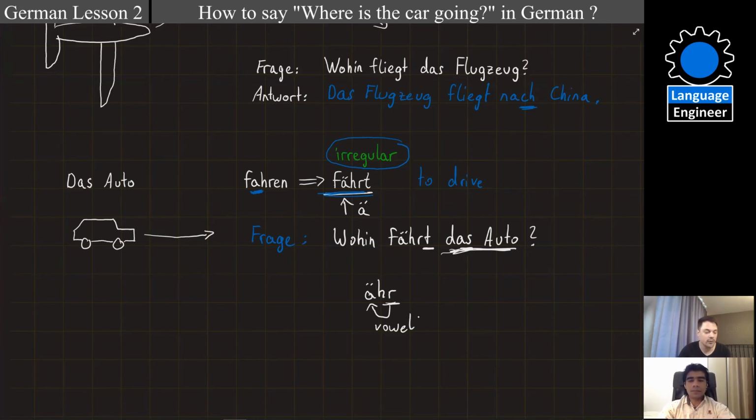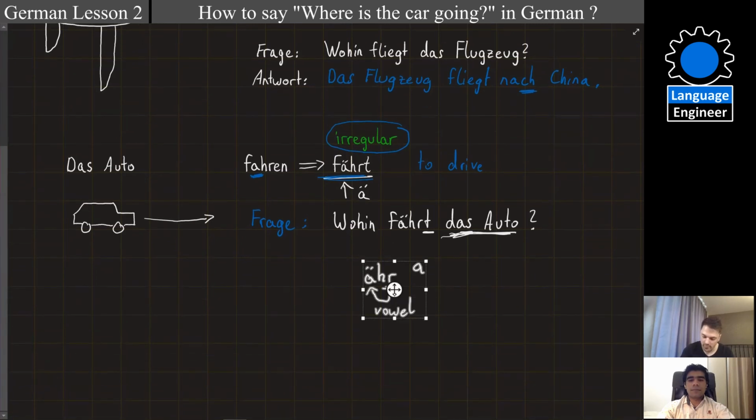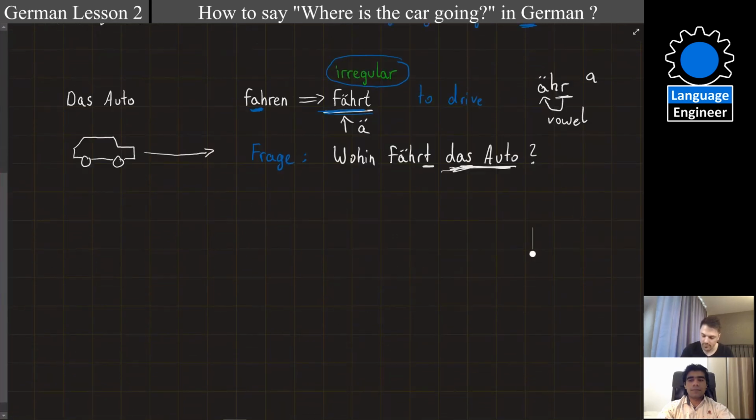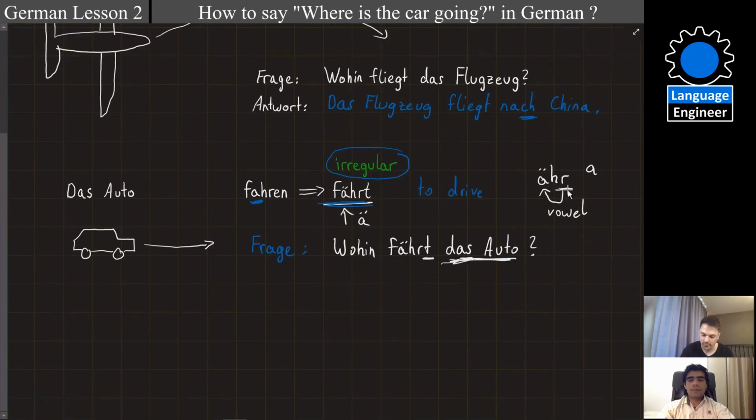So it's more pronounced as an A sound, right? And the H here in the middle can be omitted for the pronunciation. So actually the R sound is following after E. It's a vowel. And that's the reason why we don't pronounce the R. Okay, I will keep that here so that you can remember that.